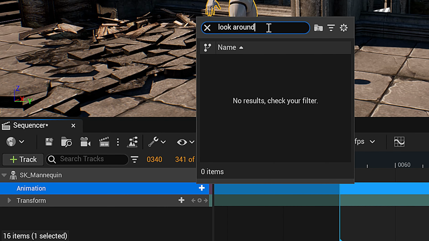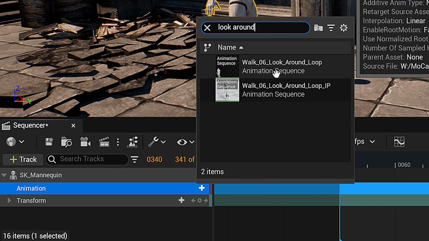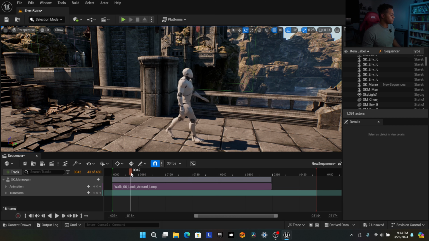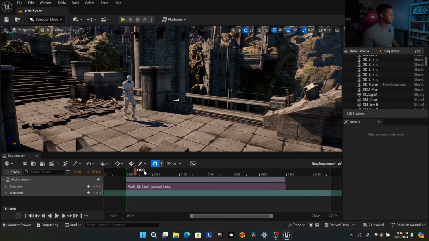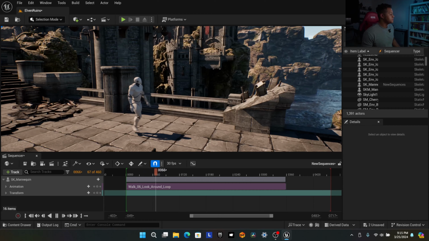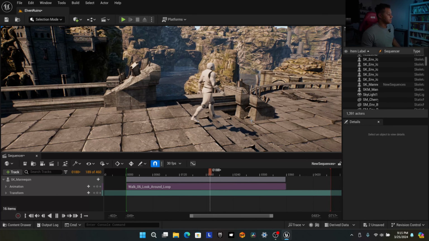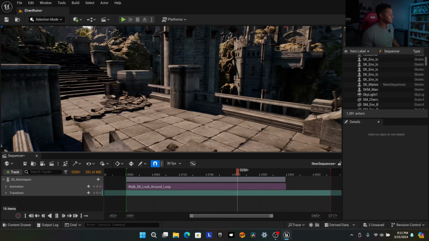Searching for look around. I can't spell. So walk 06, look around, loop. So you can see here, this is a pretty long clip. I think this is long enough for this sequence that we're going to be doing. And it kind of works because he's walking, as you can see, looking around his environment. So he's like, whoa, this is cool. So that's what we're going to do. See, it's a pretty long clip. Obviously, we'll stop before he gets to the stairs.